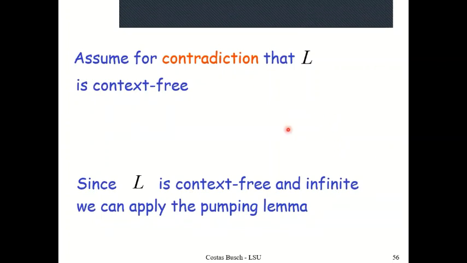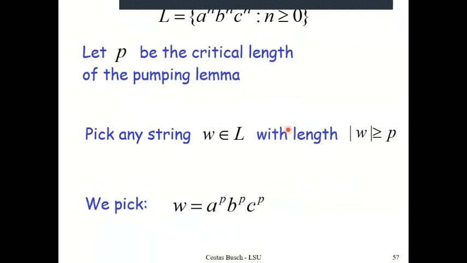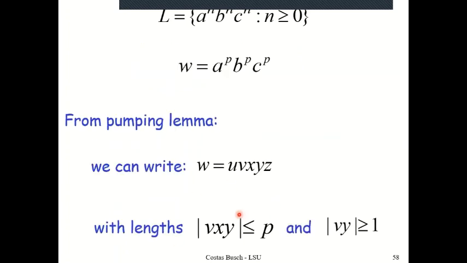Well, if this language is context free, then it must have the pumping constant, as we have discussed in our previous lecture. Let that be P. It is also known as the critical length. Any string whose length is greater than P is a sufficiently long string, and that string can be decomposed into 5 substrings. So for that case, I have chosen the string A^P B^P C^P. The length of this string is 3P, and 3P is definitely greater than P. Therefore, this string is sufficiently long and hence can be decomposed.